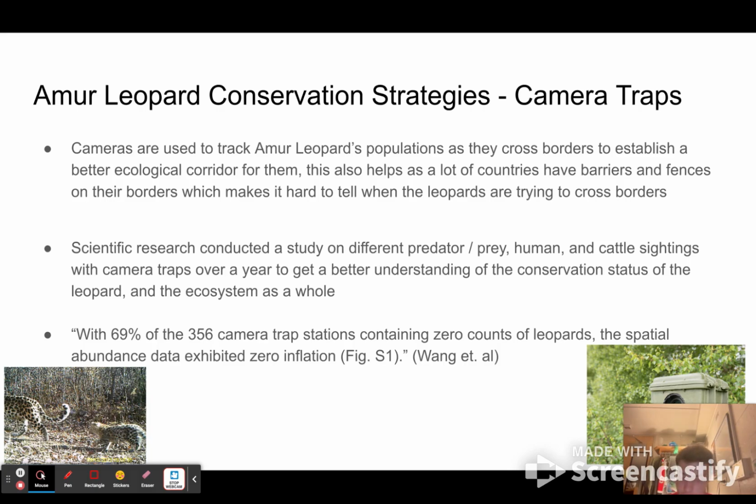Then on the bottom right of this slide, you can see a camera trap set up, and on the bottom left, a female Amur leopard captured in the wild with its cub, which is really cool to see, encouraging.